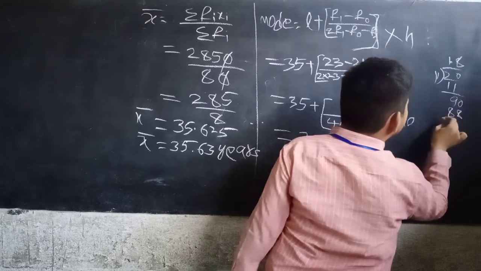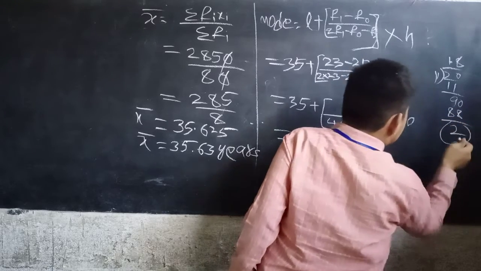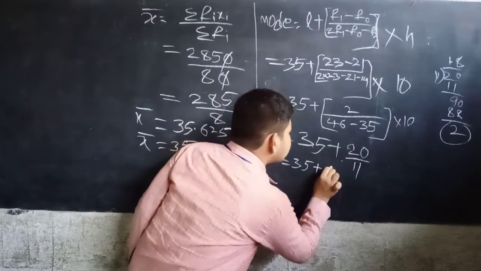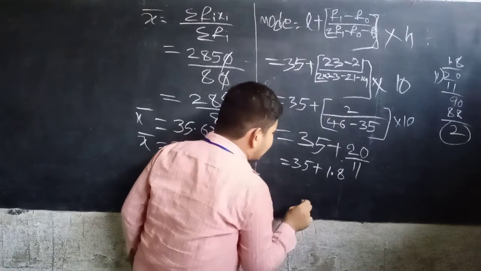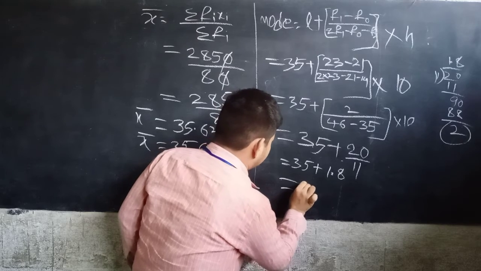Again 2, this is repeating. So we can take it as 35 plus 1.8. That is nothing but 36.8.